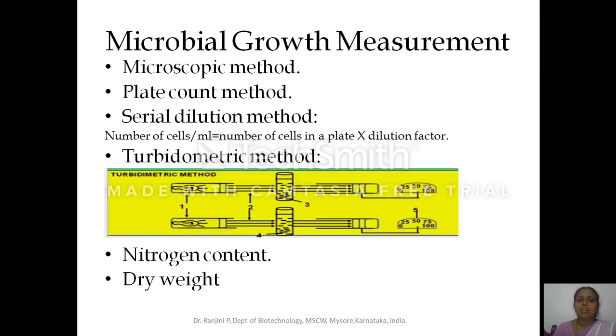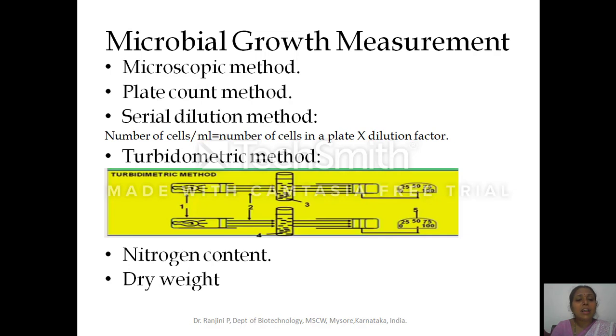Here also we can count the microorganism. Grow the microorganism and dilute the suspension 1:10, 1:100, 1:1000, 1:10,000, like that. After you dilute, you take around 0.1 ml from each dilution and inoculate or spread it on the culture plate.